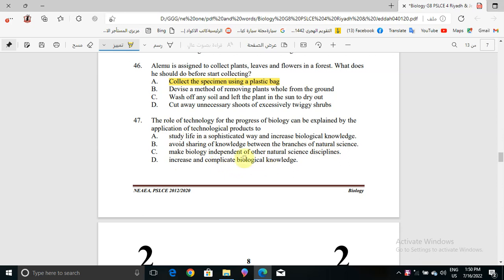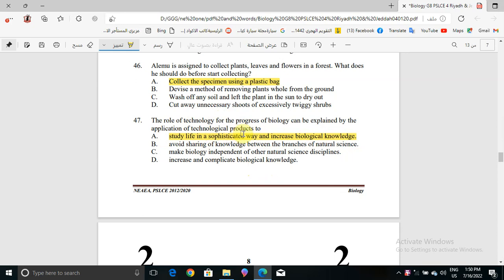The correct answer will be study life in a sophisticated way and increase biological knowledge. This is the role of technology for the progress of biology, explained by the application of technological products.